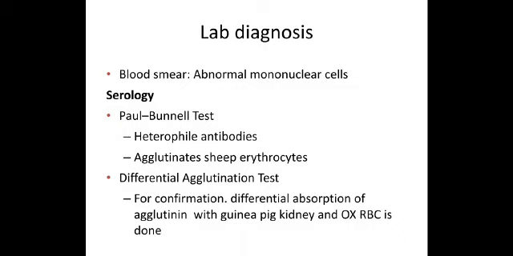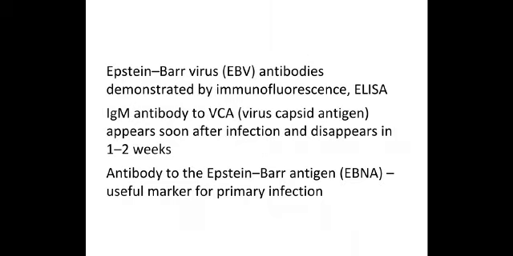Why am I telling you this here? Because heterophile agglutination test is a very common 5 marks question in microbiology. At that time we do not expect you to write only Paul-Bunnell. We expect you to write Paul-Bunnell, Weil-Felix and cold agglutination test for mycoplasma at least. Then we have other tests wherein we can demonstrate antibodies to EBV through ELISA, and we have demonstration of EBNA, that is the cells which exhibit Epstein-Barr nuclear antigen.